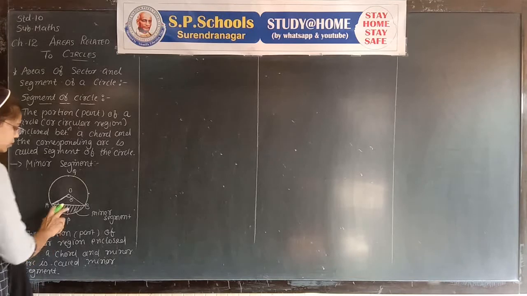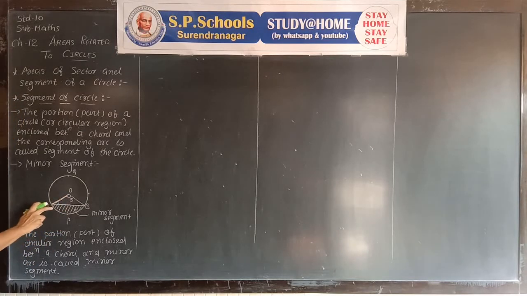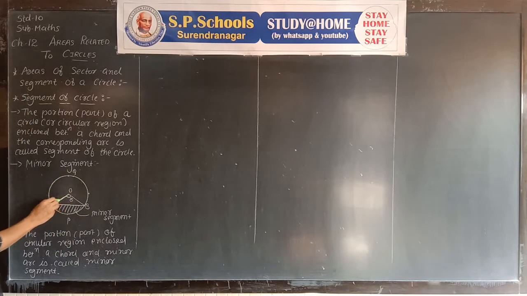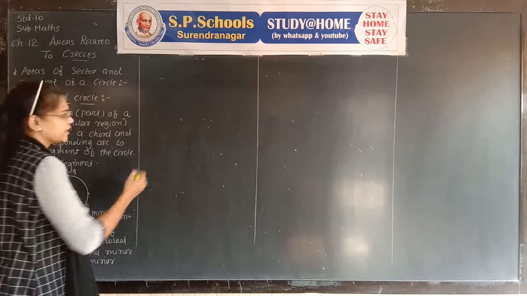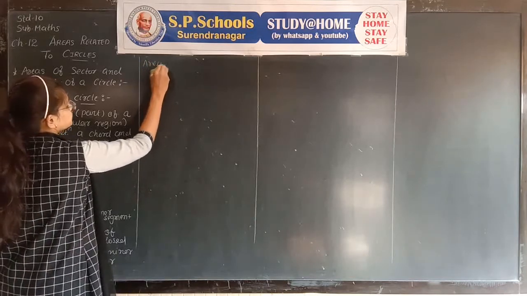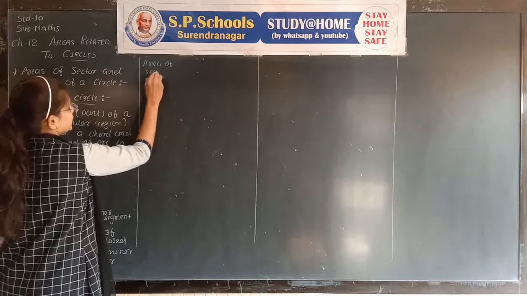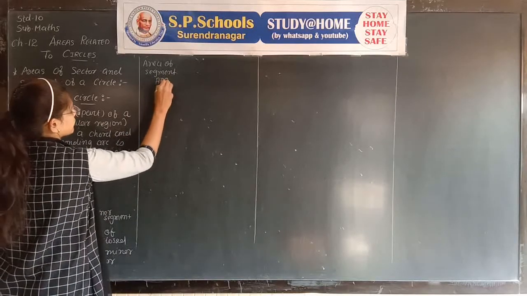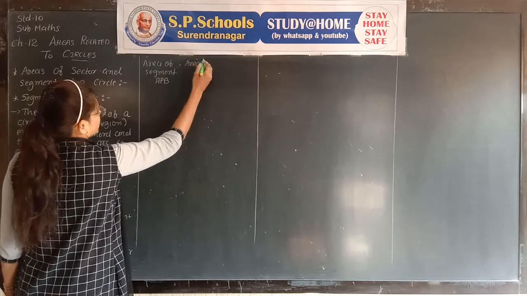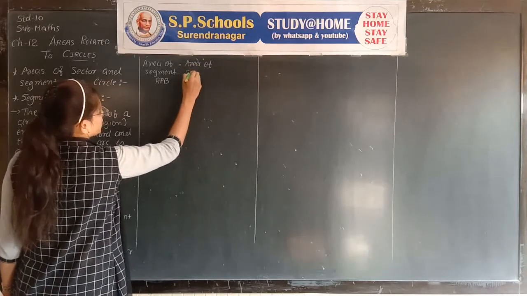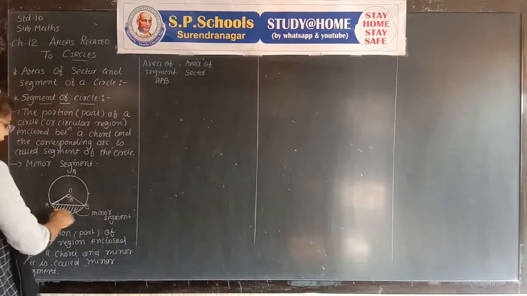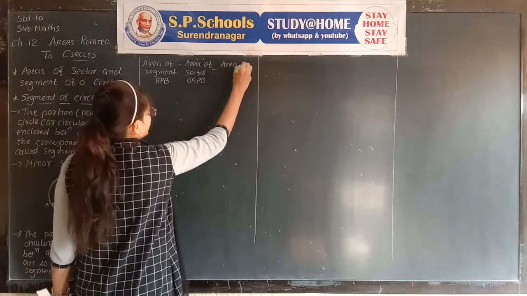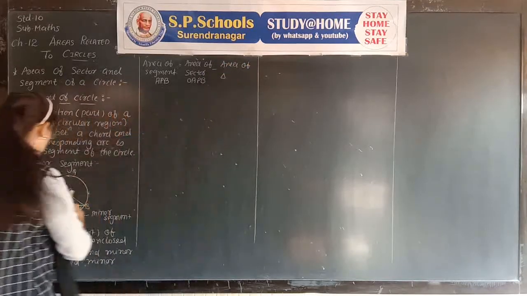To find a minor segment, we need the area of sector OAPB and subtract the area of the triangle from the sector. Area of segment APB is equal to area of sector OAPB minus area of triangle OAB.